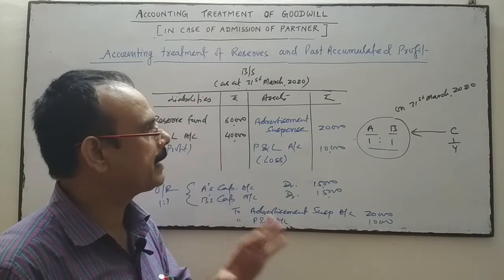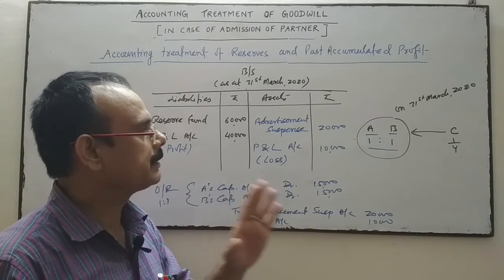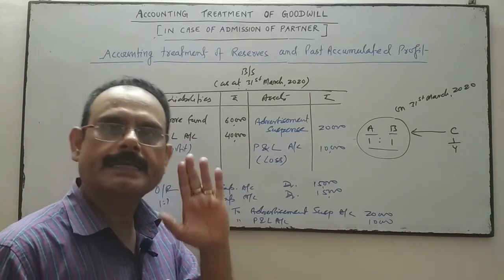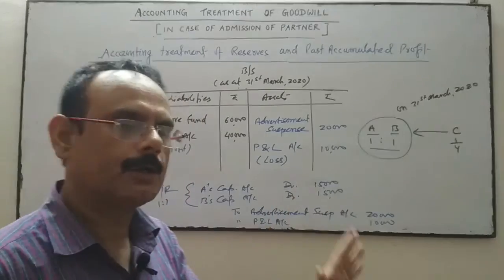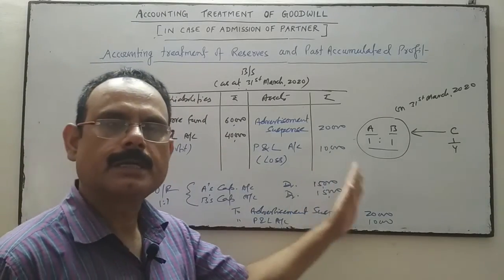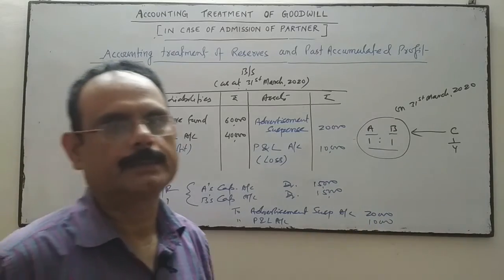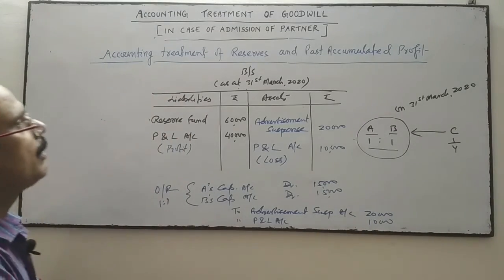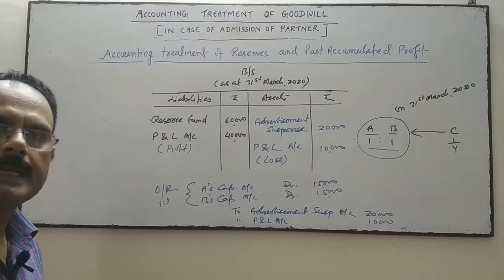The new partner has no right, and is not going to accept that loss, because that loss is because of the old partners, not the new partner. Okay, this is all about the accounting treatment of reserve and past accumulated profit.